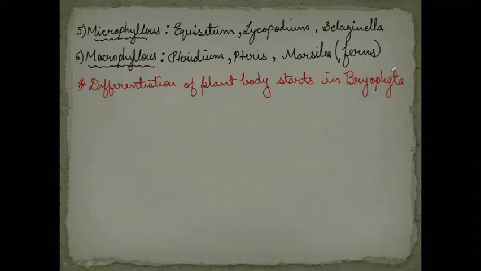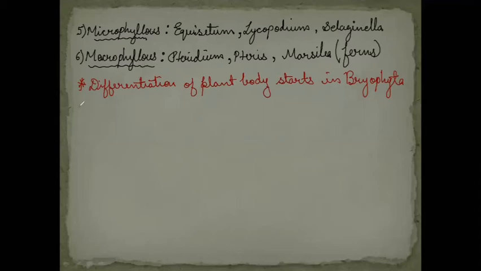Next, we have another point regarding the vascular bundles. So remember, these vascular bundles are present in all the vegetative parts. All the vegetative parts of Pteridophyta have these vascular bundles present in an organized form, forming a group known as stele.